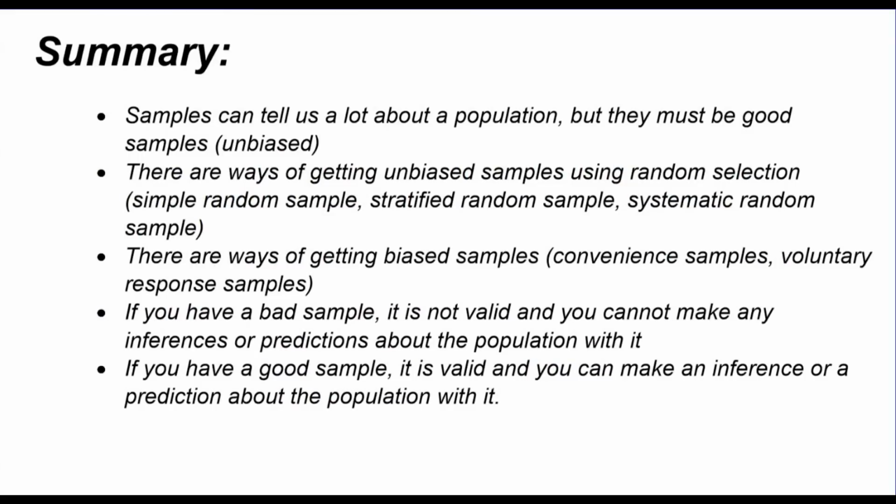So, in summary, samples can tell us a lot about a population, but they must be good samples, and we call good samples unbiased. There are ways of getting unbiased samples using random selection. We can use the simple random sample, stratified random sample, or systematic random sample. There are ways of getting biased samples or bad samples, and those are convenience samples or voluntary response samples. And if you have a bad sample, it is not valid, and you cannot make any inferences or predictions about the population with it. But if you have a good sample, it is valid, and you can make an inference or a prediction about the population with it.